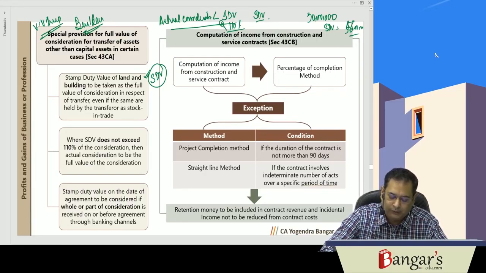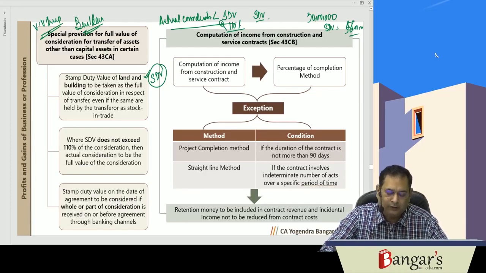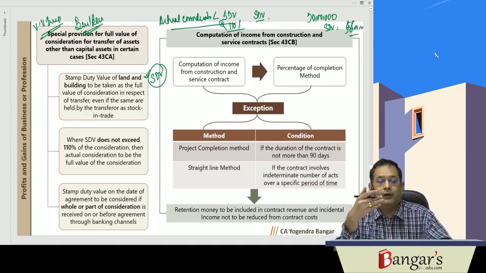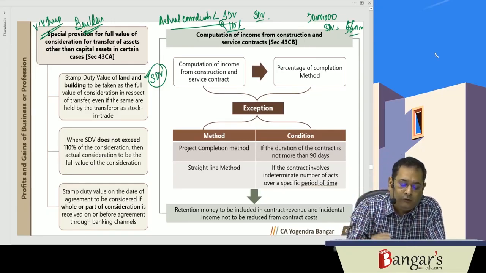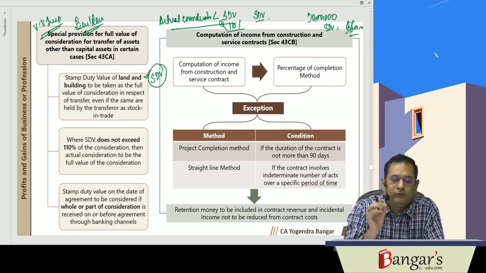Now they are further stating that the stamp duty value on the date of registration will be taken.